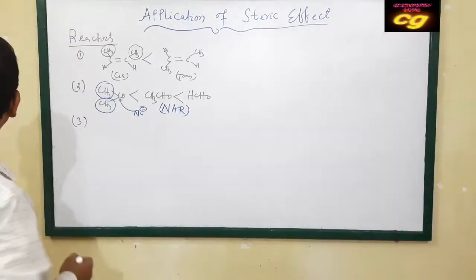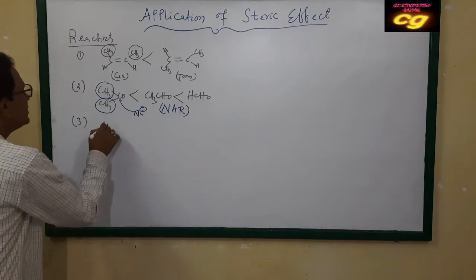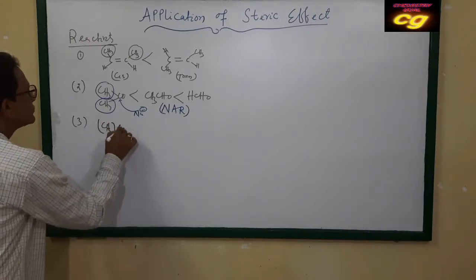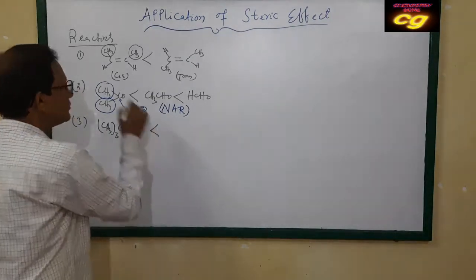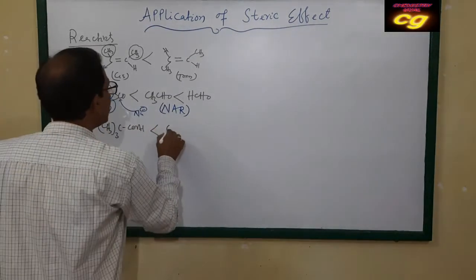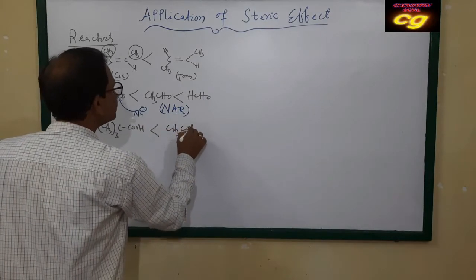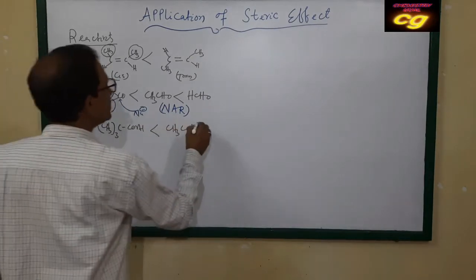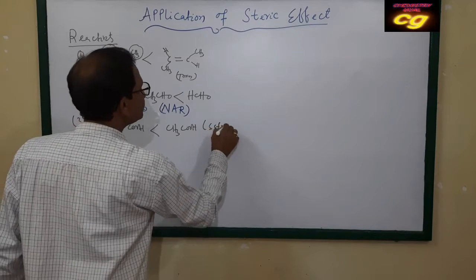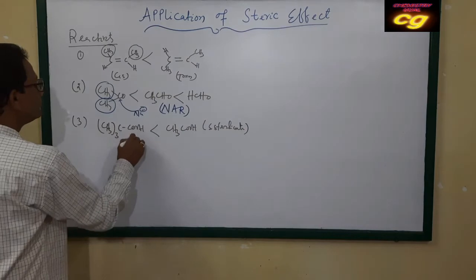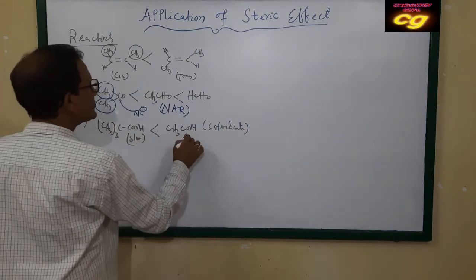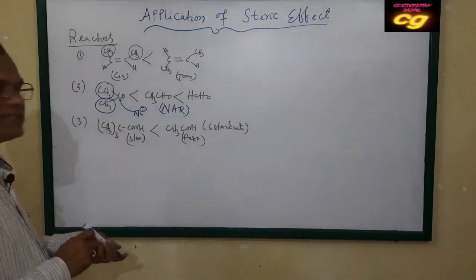Suppose esterification. If you see the esterification, this compound is less reactive in esterification compared to acetic acid. Esterification is slow in this case and fast in the other. Why is this case slow?